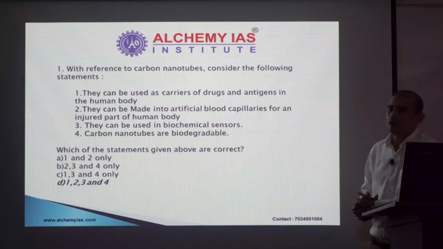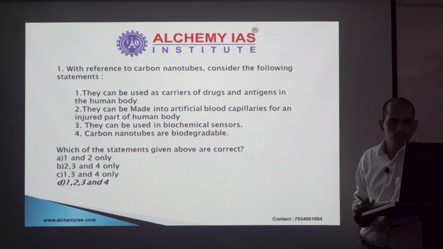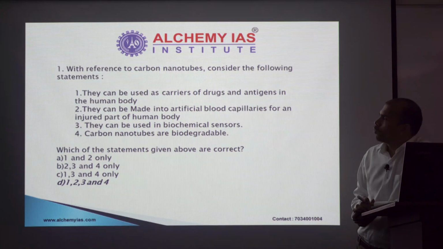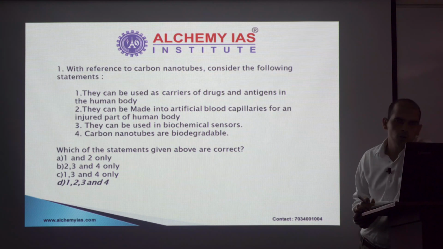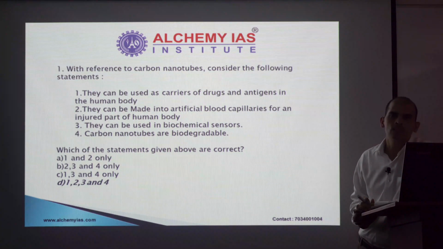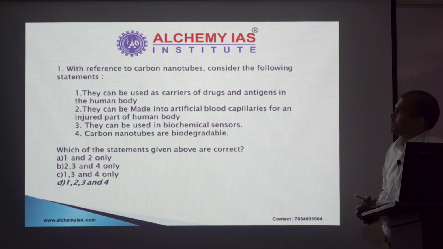So the first question in set B is from Science and Technology. With reference to carbon nanotubes, there are 4 statements. Now, whether to attempt this question or not is the first thing that should occur to your mind. If you are a science freak and well versed with these terms, definitely you should go for it. Even if you are not well versed with these kinds of terminologies, still we can see how we can reach at least a 50-50 situation. So let's have a look at the statements.